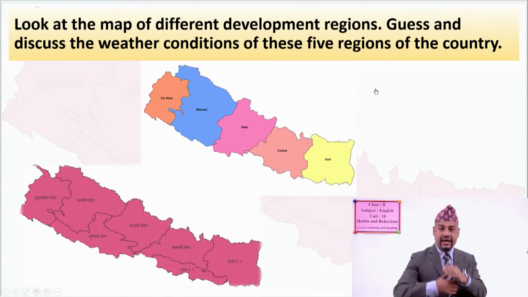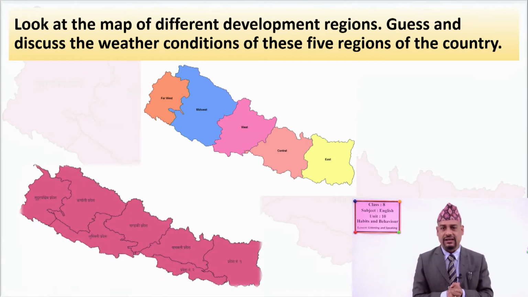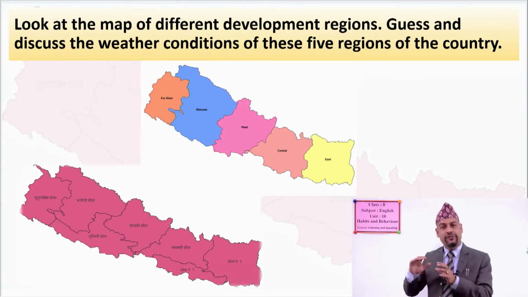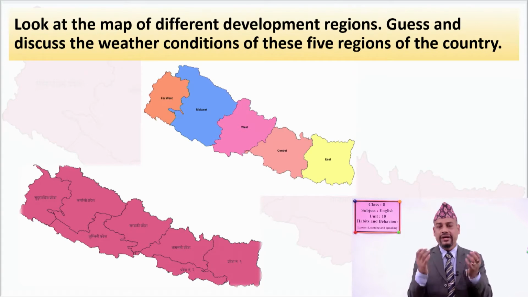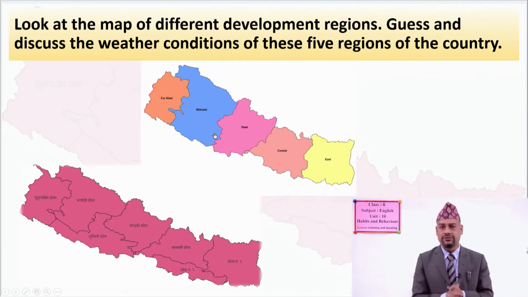So, you can see another new map of Nepal. What's the difference between these 2 maps? See, before federalism in our country, we had 5 development regions. They are Eastern, Central, Western, Midwestern, and Far Western development regions. But now, we don't have these regions. Instead of these regions, our country has been divided into 7, yes, you are right, 7 provinces, okay?